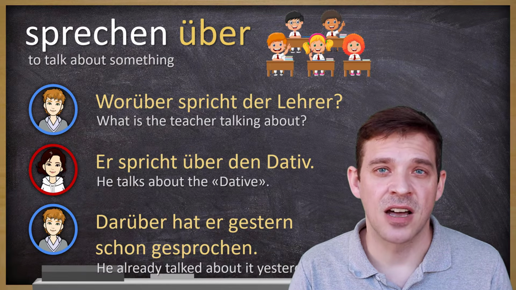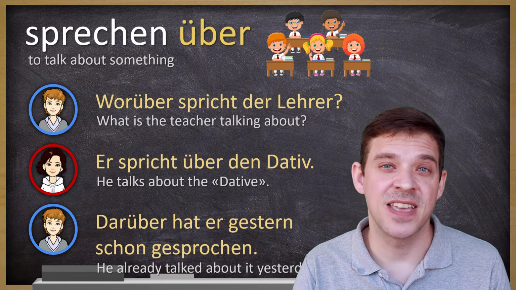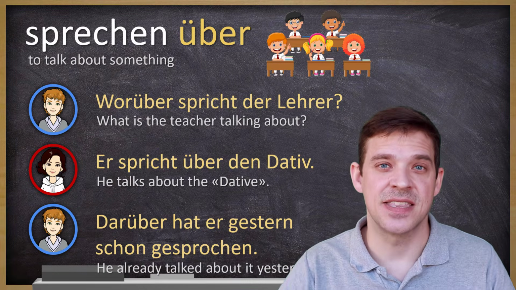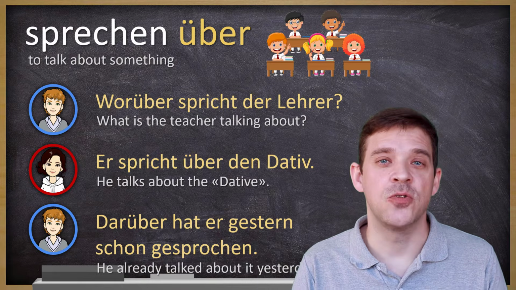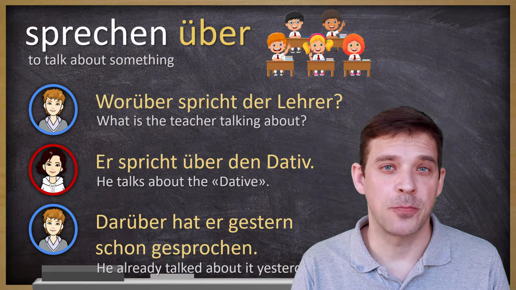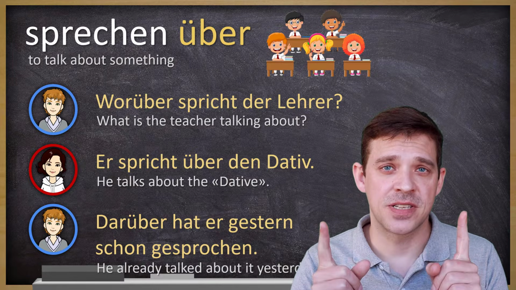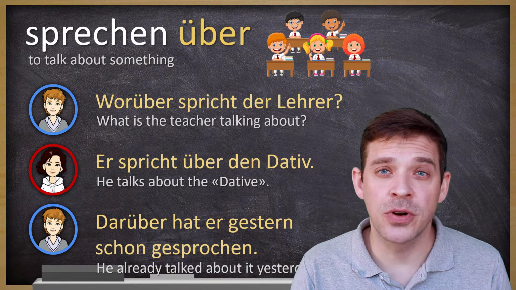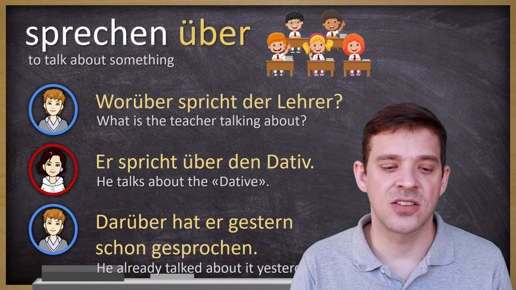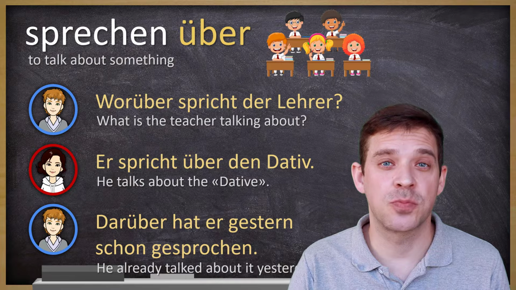So it's about the dative. So he talked about dative yesterday already. Instead of repeating this noun, dative again, you can use this da compound word plus preposition of the verb. So darüber, about this, about it, hat er gestern schon gesprochen.